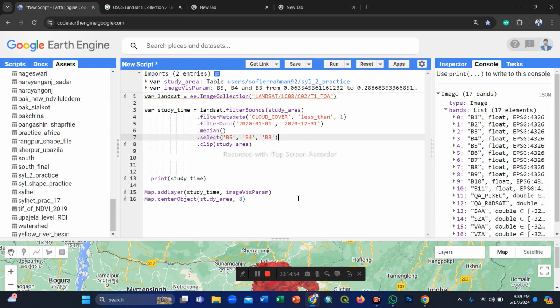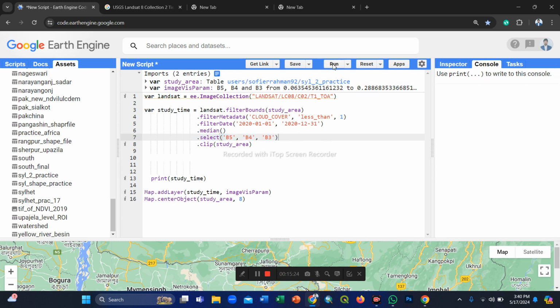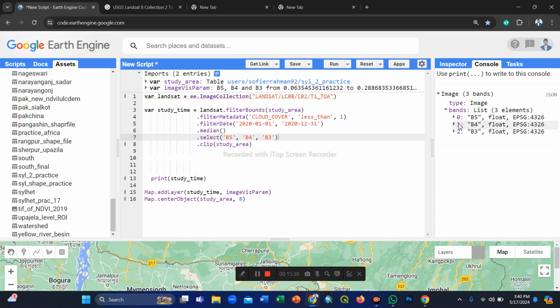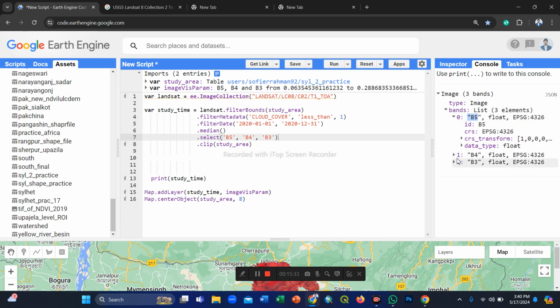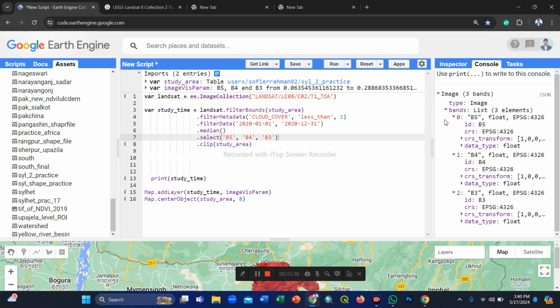So now we click run. We already selected only this band combination, B5, B4 and B3. In the images, all of the bands are available, but when you select any specific band, only that band is attached in your filtered images. So now we click run. Now I see only three bands available, B5, B4 and B3, in my filtered images.